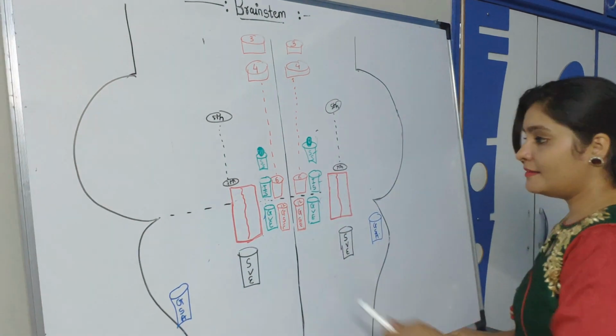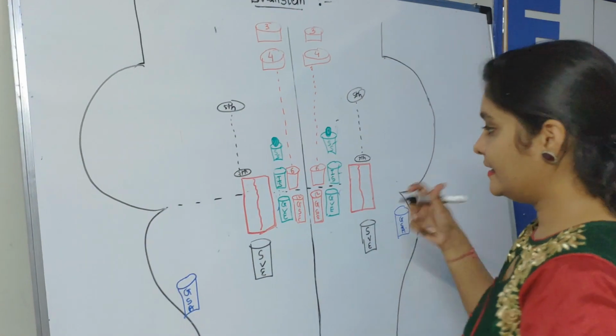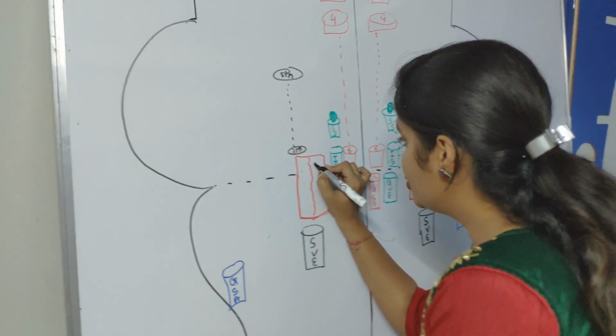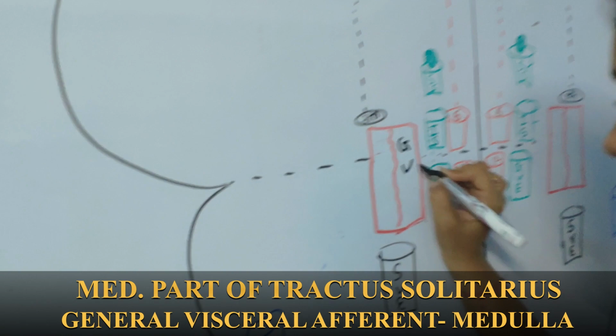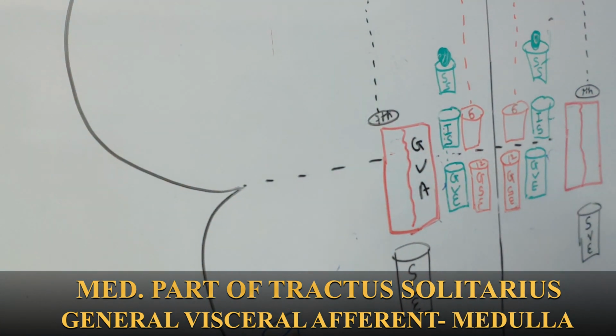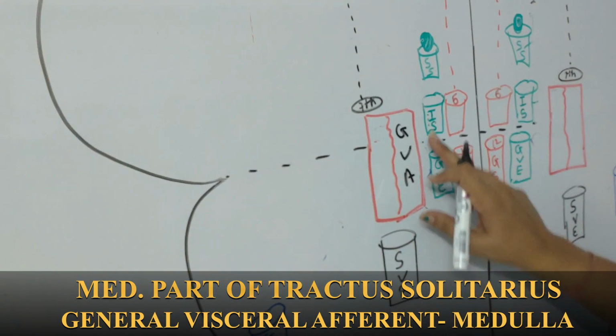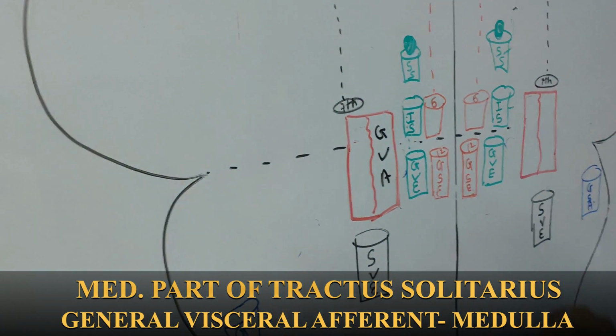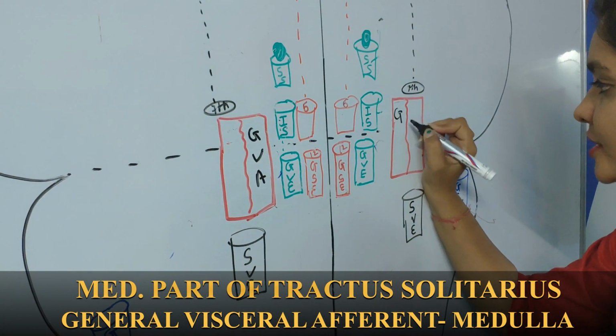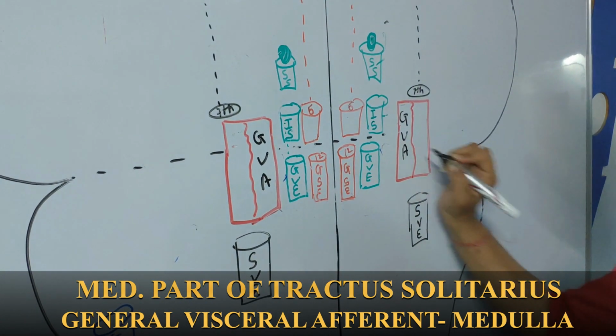The middle portion of this nucleus is general visceral afferent. We have seen general somatic efferent, here is general visceral efferent.